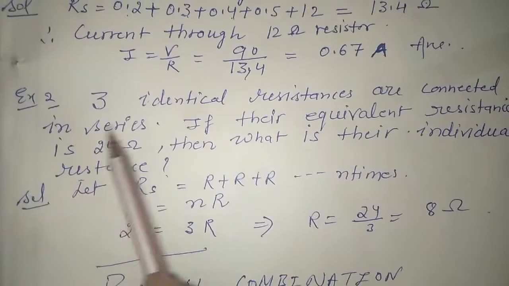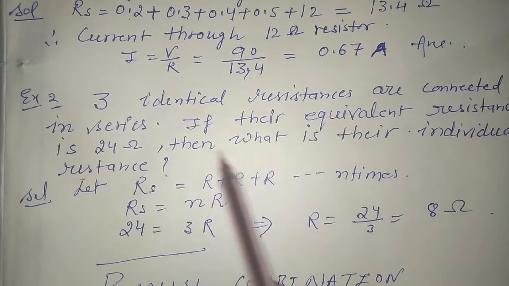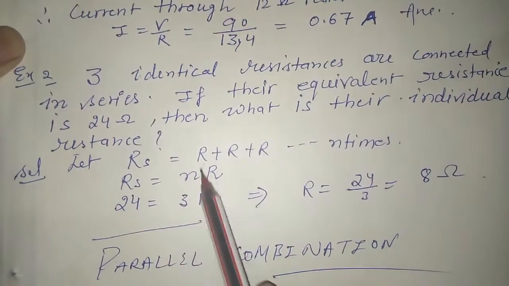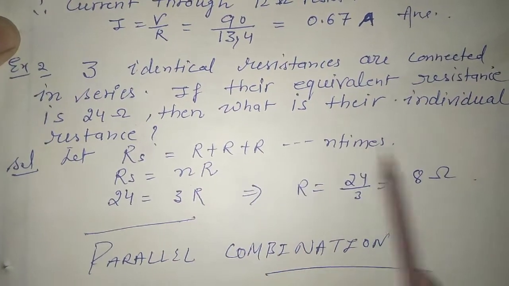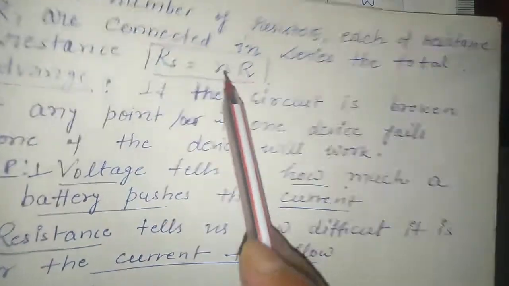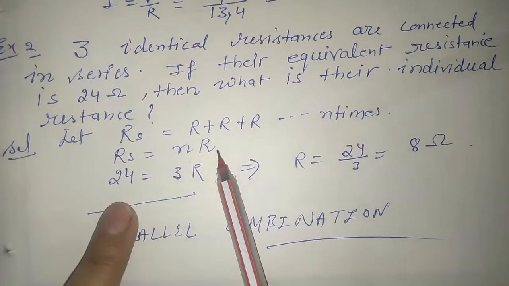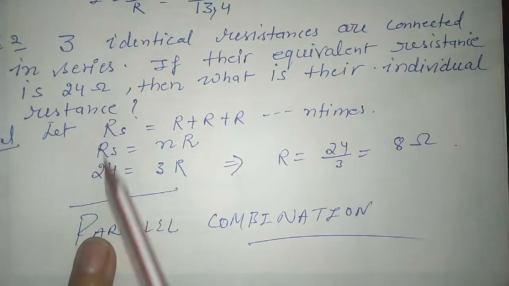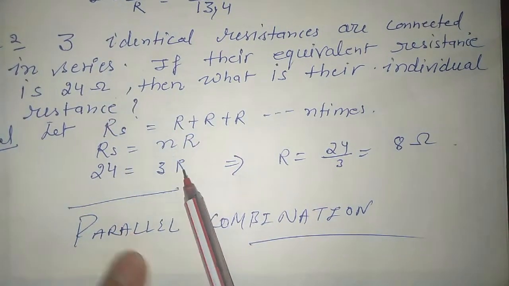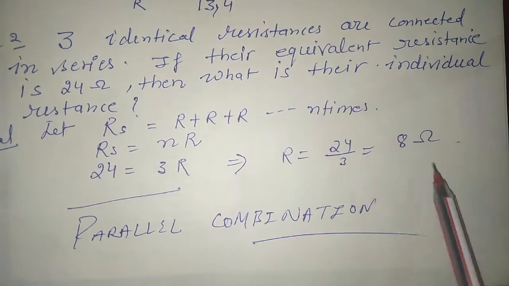One more numerical. Three identical resistances are connected in series. If their equivalent resistance is 24 ohm, then what is their individual resistance? So Rs is what? N resistors are connected here, so above we have written NR. This is the formula we have taken. NR means N resistors are there, Rs is equal to NR. Rs is given here as 24 ohm. 24 is equal to 3 identical resistors, N is 3, times R. So R is equal to 24 by 3, that is 8 ohm. So this is the series combination.